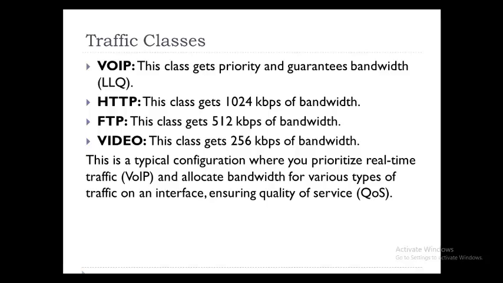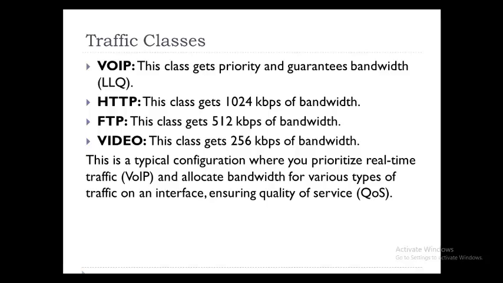But for voice, we want to put it in a priority queue. Listen carefully. This HTTP, FTP, video, they are not placed in priority queue. They are placed in class-based weighted fair queue. What is the weightage? If HTTP comes, I need to give more bandwidth.